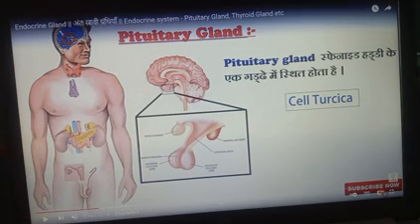Its location is in the brain region, and its function is to secrete different hormones that also regulate the secretion of other glands. Okay students, so this is about the pituitary gland. Today we discussed what endocrine and exocrine glands are, the different types of endocrine glands, and the function of the testis, ovary and pituitary gland. In our next class we will discuss the secretion of some other glands. Okay students, thank you.